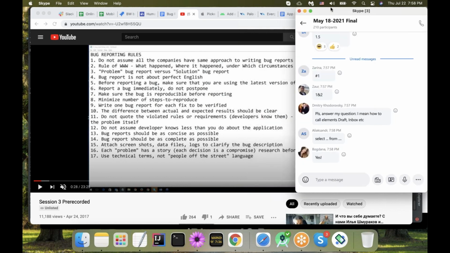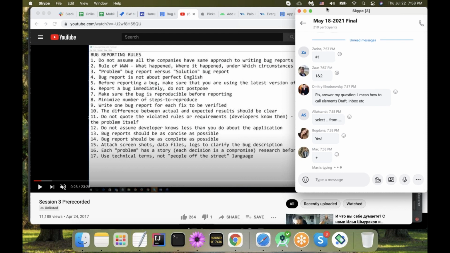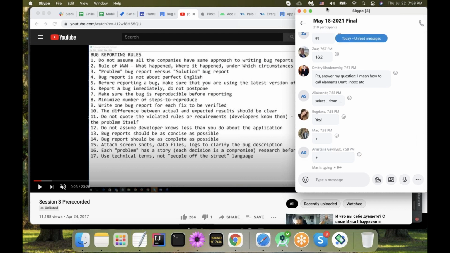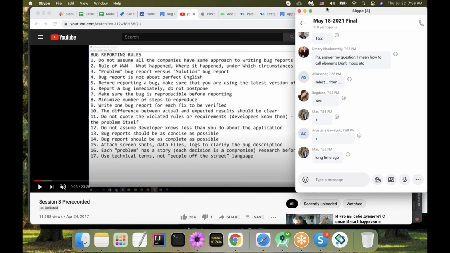Yes. So again, there is something about language. I like this because we don't want to use people-of-the-street language, we want to use technical terms. After today's session, we also know where to go for those terms. It was a long time ago, so I suggest you rewatch it while driving or making breakfast, because it's basically just a thing.